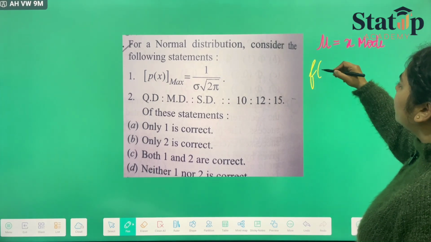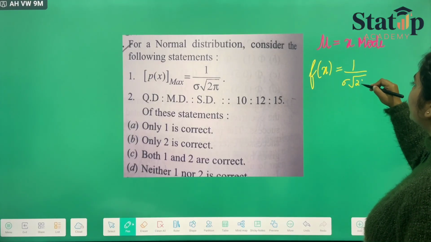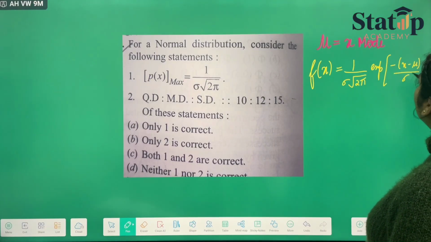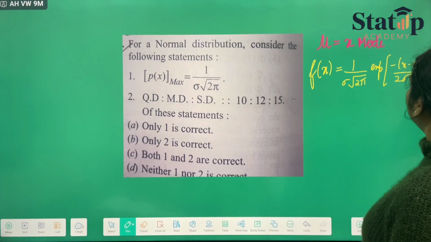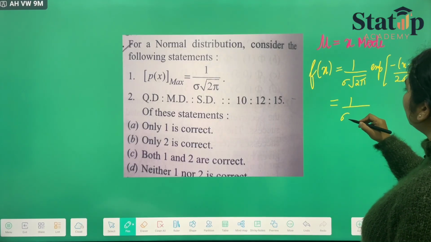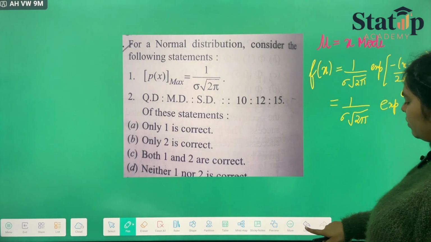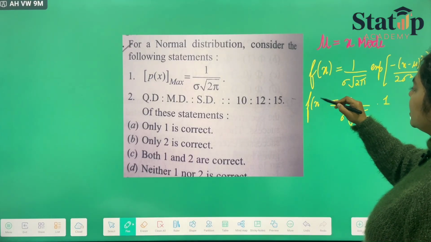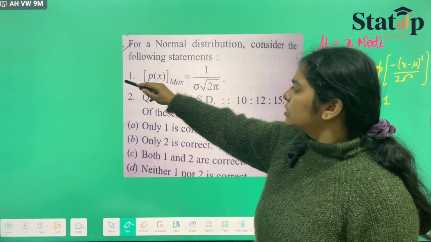So if we take the PDF of the normal distribution, which is 1 upon sigma root 2 pi exponential minus ((x minus mu) upon sigma) whole square, then if we keep mu equal to x, this whole term will become equal to 0, and we will be left with 1 upon sigma root 2 pi exponential raised to the power 0. Anything raised to the power 0 will be 1. So our f(x) is maximum at 1 upon sigma root 2 pi. So first statement is correct.